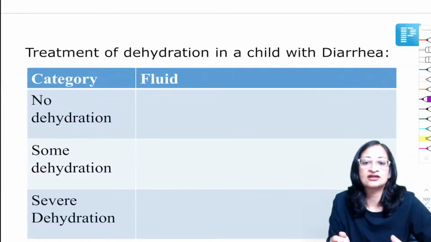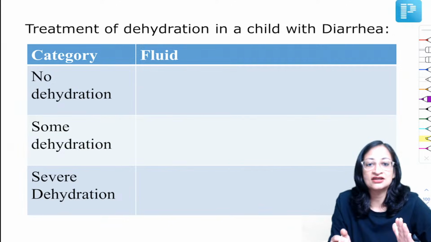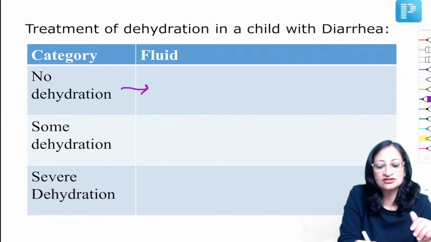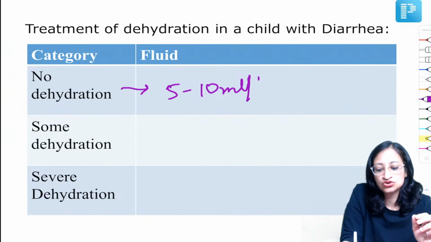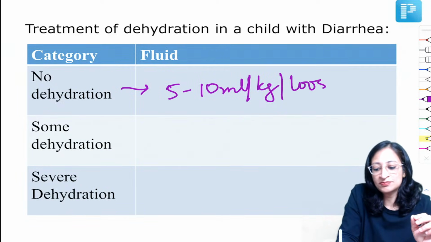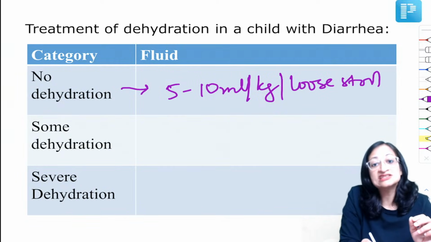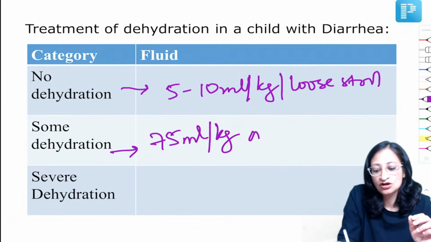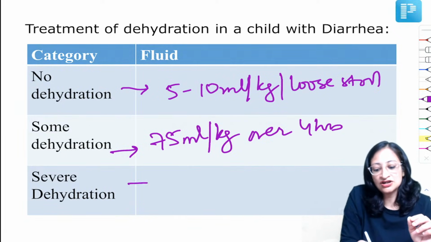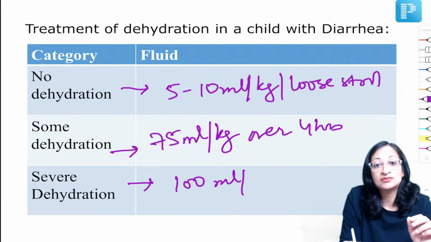Right. So treatment of dehydration in a child with diarrhea will be based on the category. In no dehydration, you still give ORS 5 to 10 ml per kg per loose stool, to replace the ongoing losses. In some dehydration, you will give 75 ml per kg ORS over 4 hours. In severe dehydration, you are going to give 100 ml per kg.